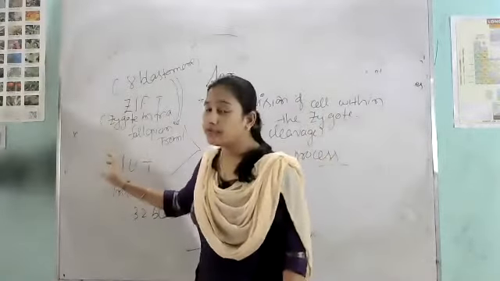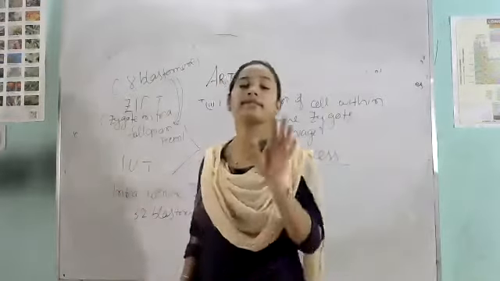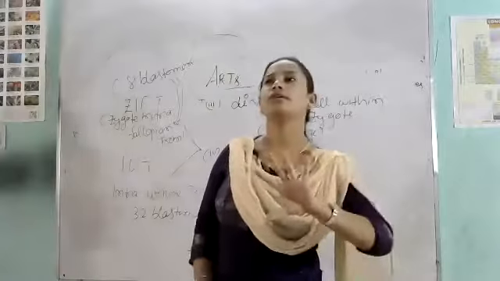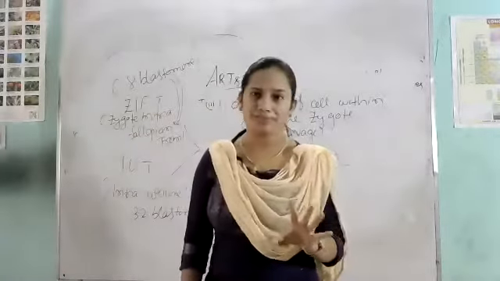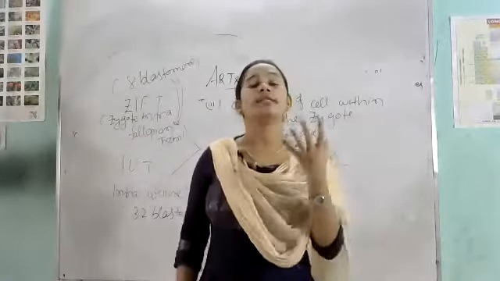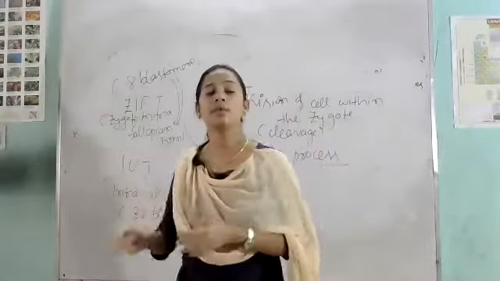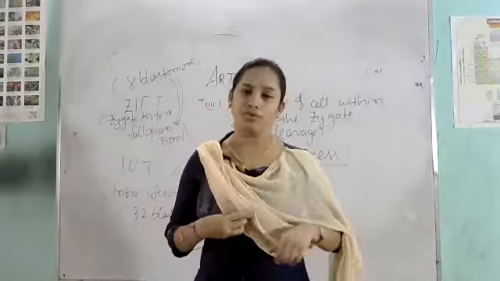at the laboratory. That is the reason this method is called the test tube baby program, because the fertilization takes place within the test tube. That's why this is called the test tube baby program. Clear? So when the sperm and ova undergo fertilization, they form a zygote. In the natural process also, the sperm and ova combine to form a zygote. Here, in a test tube, when they are fertilized, they form a zygote.